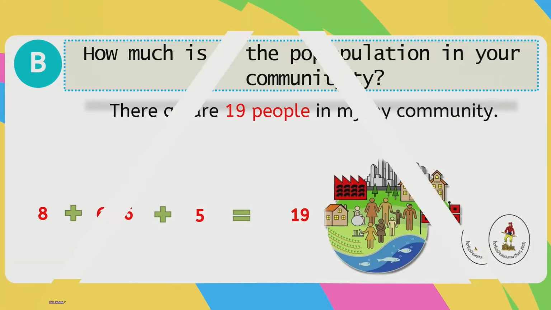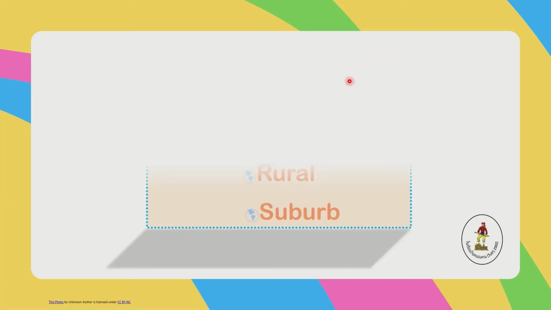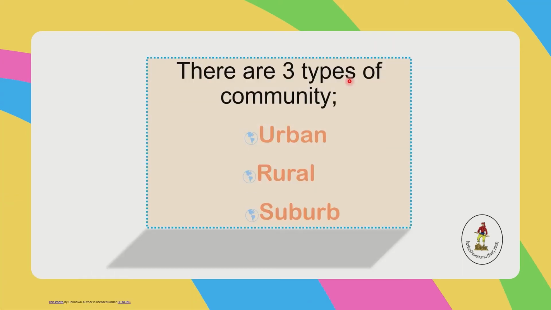Okay? Next one that we have here is there are 3 types of community. So in each community, we have 3 types. The first one is urban. Next, rural.